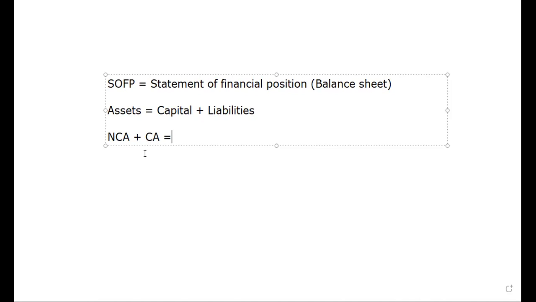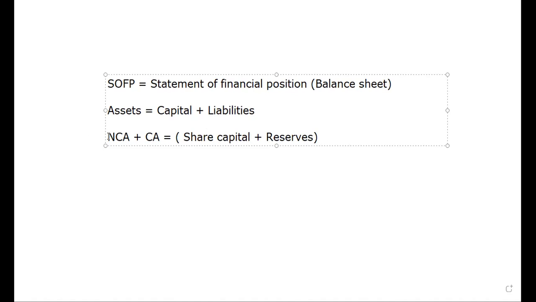And there's another one called capital, which sometimes we call equity. Equity is the same thing as capital. That is the owner's equity, the owner's money, how we invested in the business. In private companies and limited liability companies, this is share capital, and share capital and retained earnings come under here. The equity section we can also expand, and sometimes we call it share capital plus reserves, which includes the capital section.